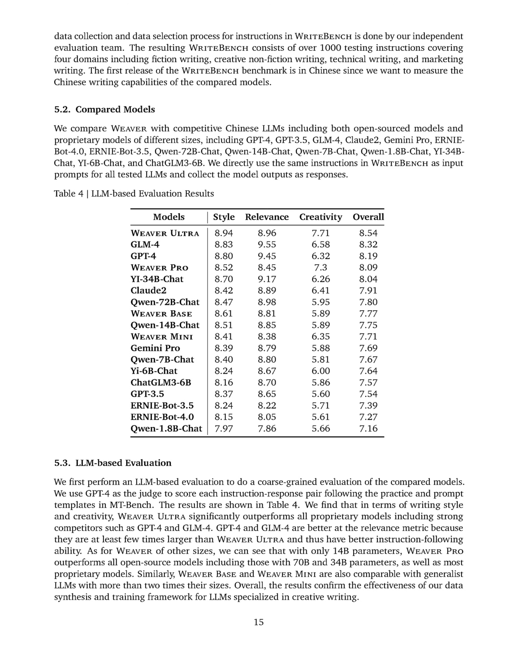Additionally, a new benchmark called WRITEBENCH was constructed to assess the writing capabilities of LLMs, and the results showed that 30 WEAVER Ultra outperformed other models in terms of writing style and creativity, while smaller versions of 30 WEAVER were comparable to larger generalist LLMs.